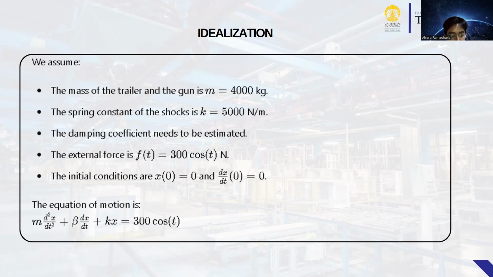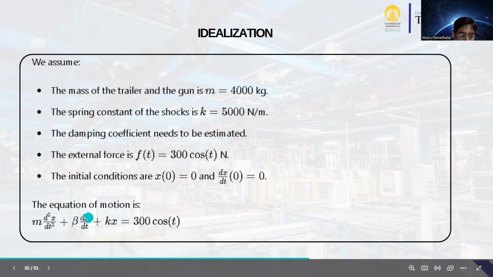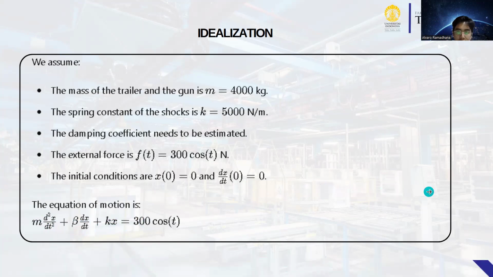Okay, the equation of motion is m d²x/dt² + c dx/dt + Kx = 300 cos 4t.